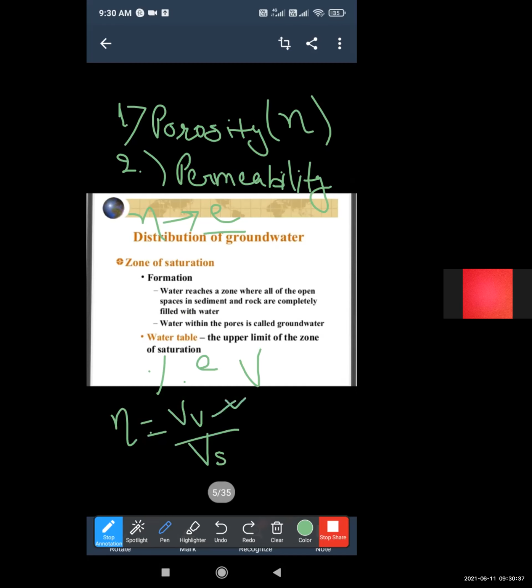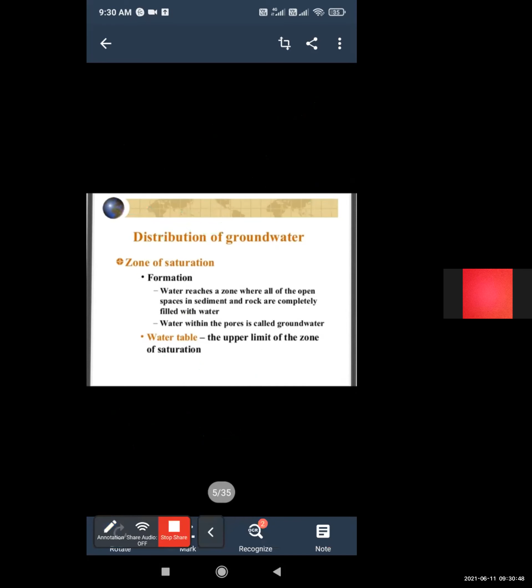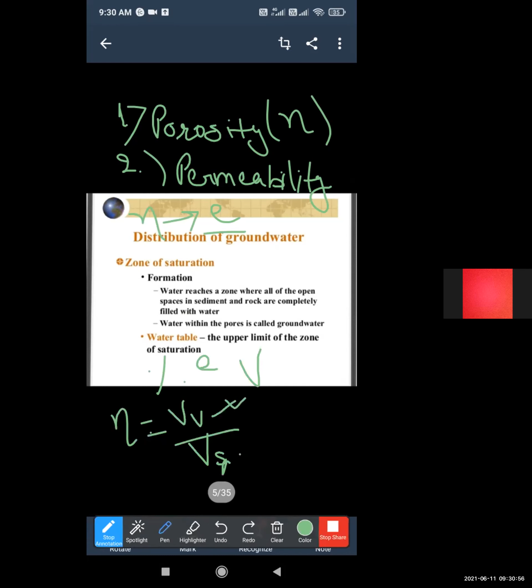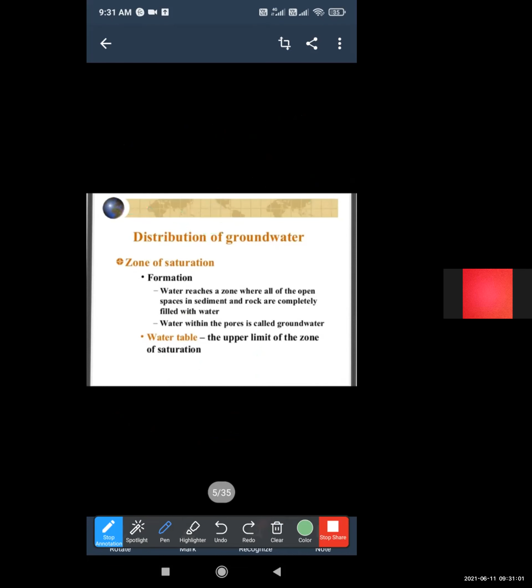This is Vv, divided by V, the total volume of soil or aggregate.